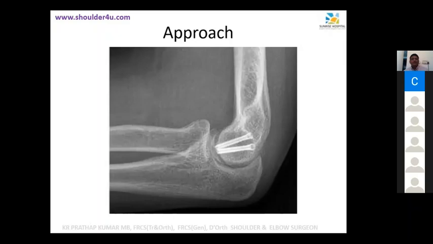Remember? Akhil Senior? Anterior bundle of ulnar collateral ligament. Medial, the lateral collateral ligament. Which part? Lateral ulnar collateral ligament. And one more?